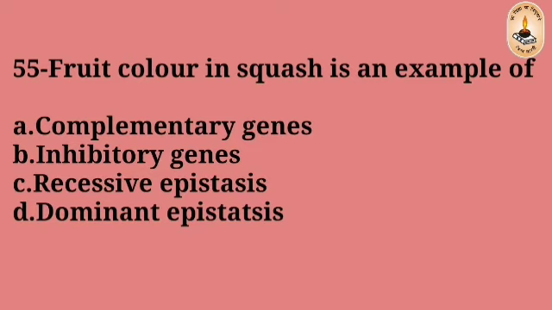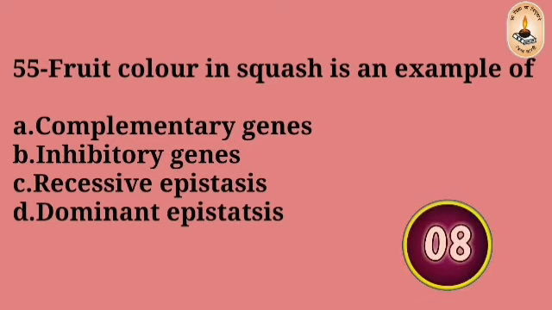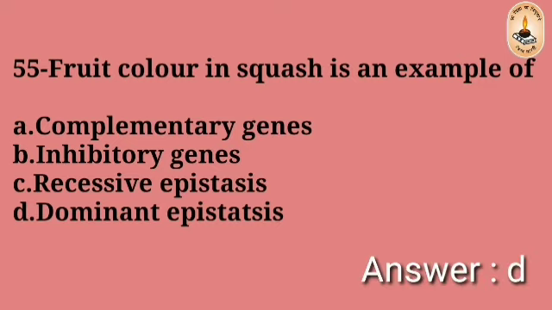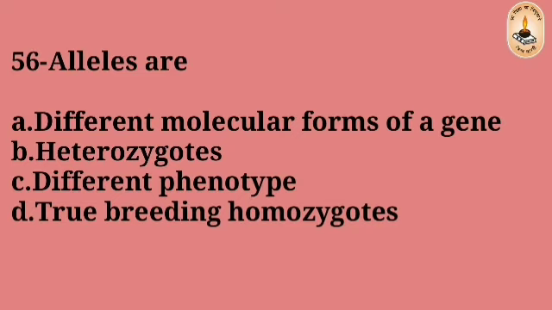Question number 55. Fruit color in squash is an example of complementary gene, inhibitory gene, recessive epistasis, dominant epistasis. The right answer is D, dominant epistasis. Question number 56.